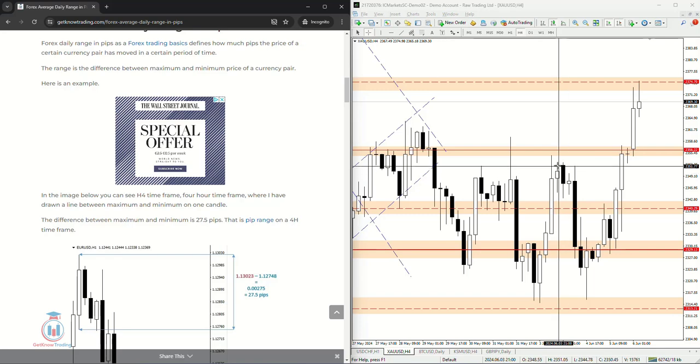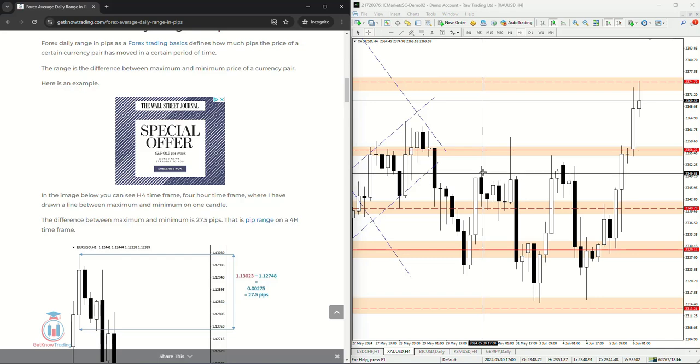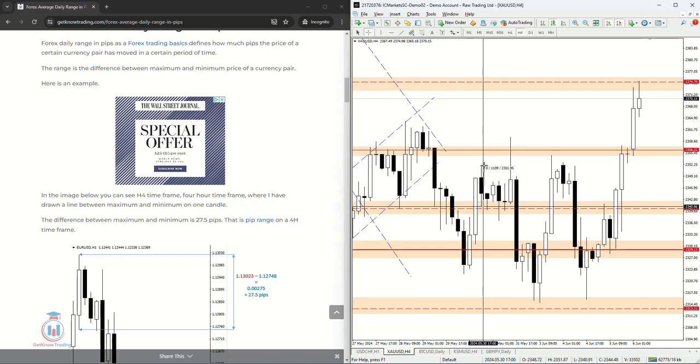Let me explain some details before I move to the article, right here on the chart. The average is if you take several candles into calculation and then calculate what the average value is. Now, the pip number is if you go from the bottom, the minimum. For example, let's take this bearish candle. The minimum was from here to the maximum, which was here. So here we have 110 pips.